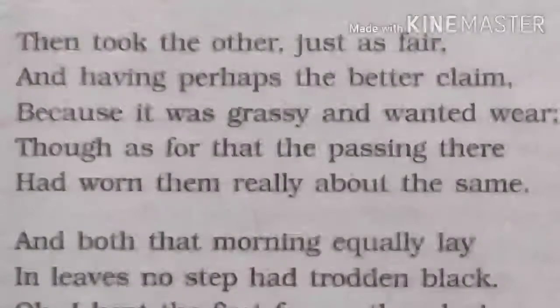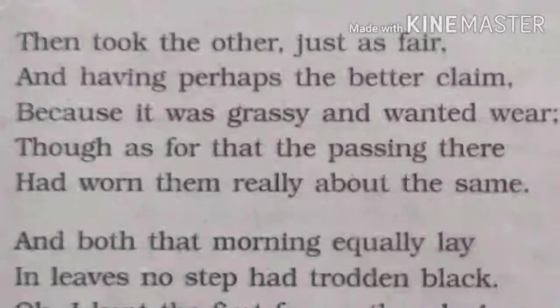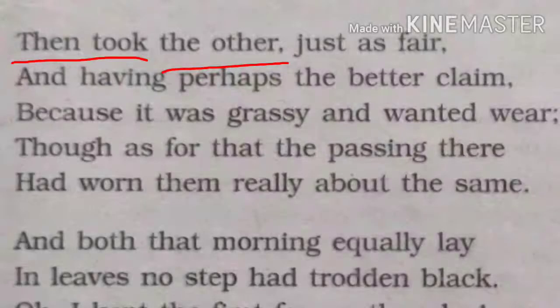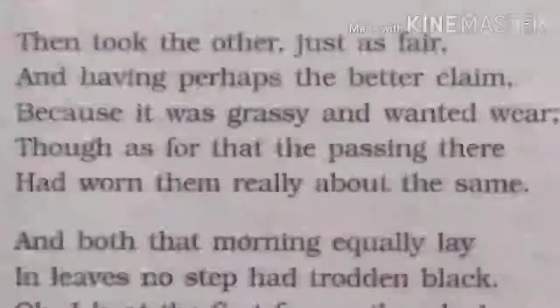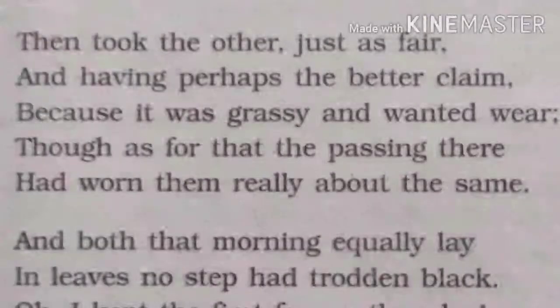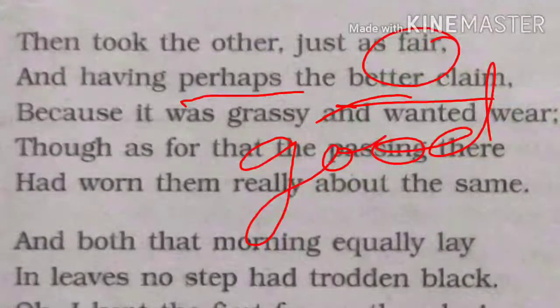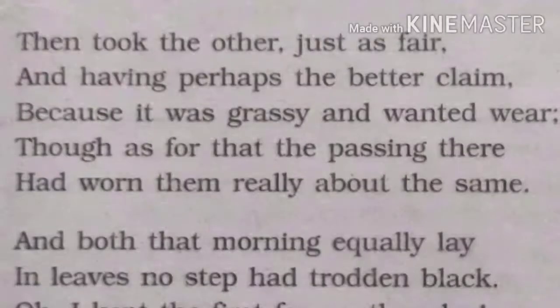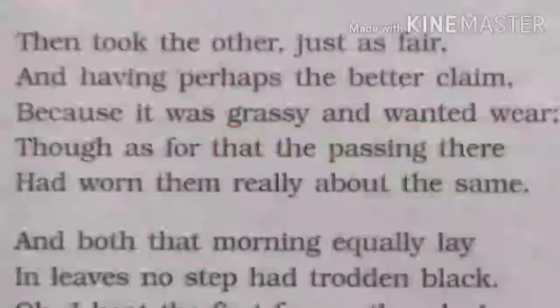Let us move on to the second stanza. Then took the other, just as fair, and having perhaps the better claim. In this stanza, the poet looked over the two roads and he selected one, and he is telling that it is just as fair, a good road, having perhaps the better claim. Better claim means it seems better and will be safe in the future, because it was grassy and wanted wear. The poet is telling that this road is good because it is covered with grass.